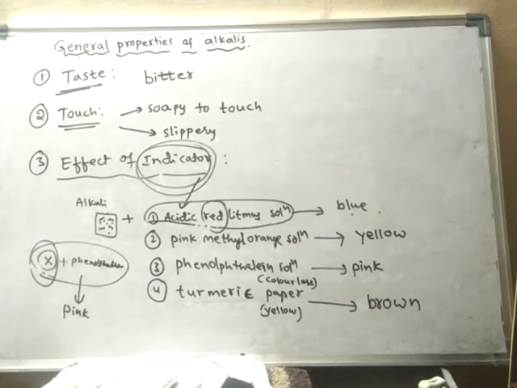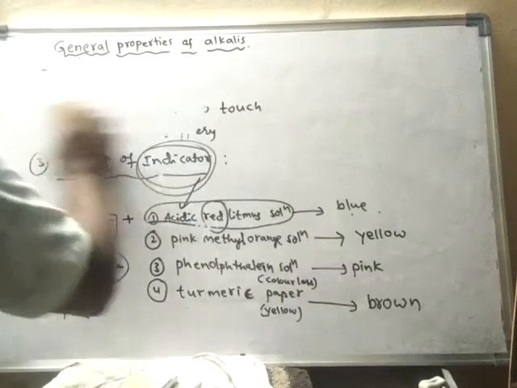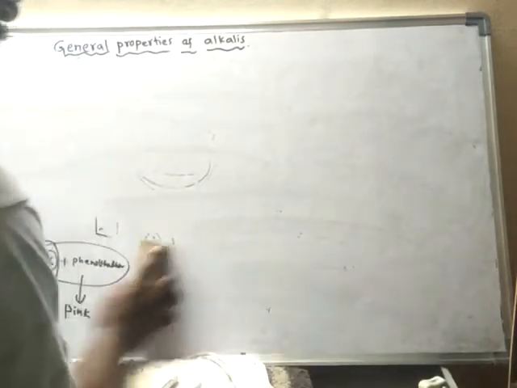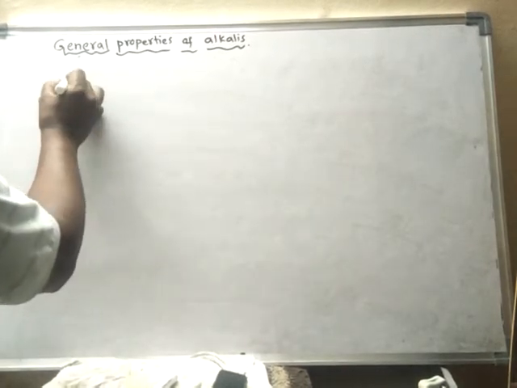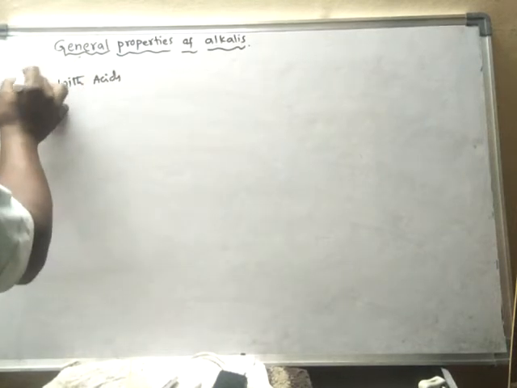Right? So let us learn some other properties. How do alkalis react with acids? The fourth property is reaction with acids.